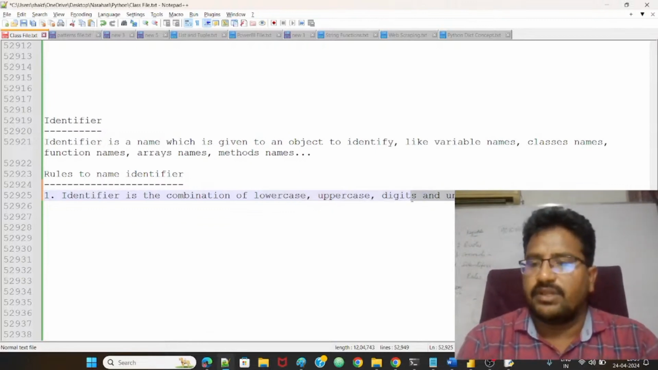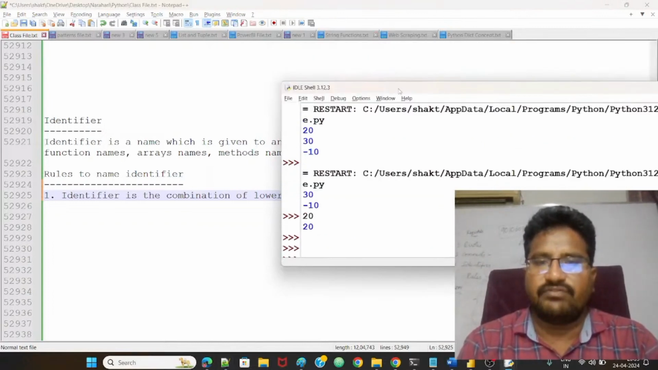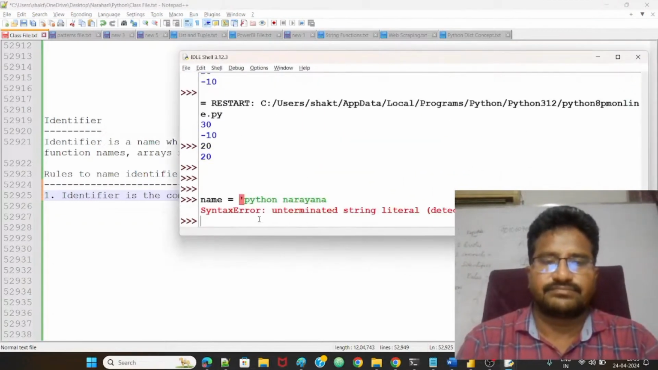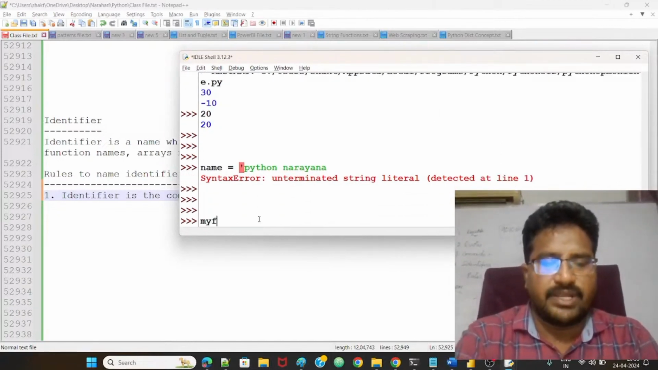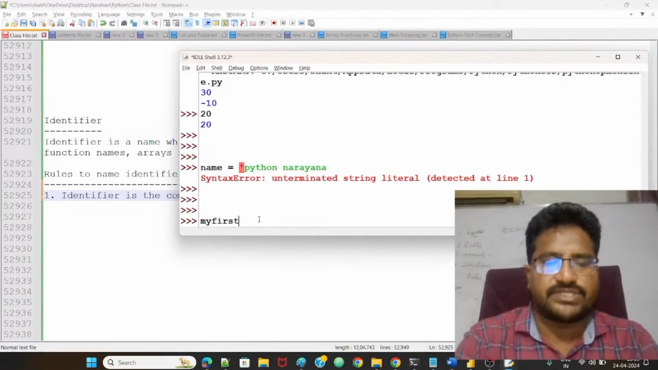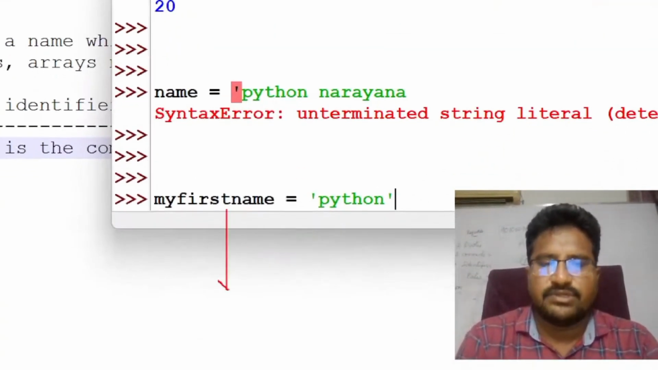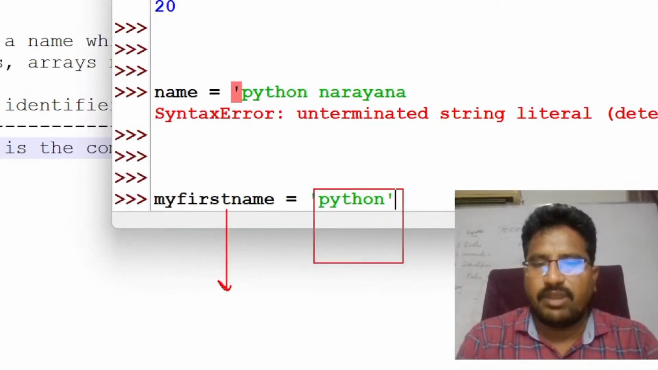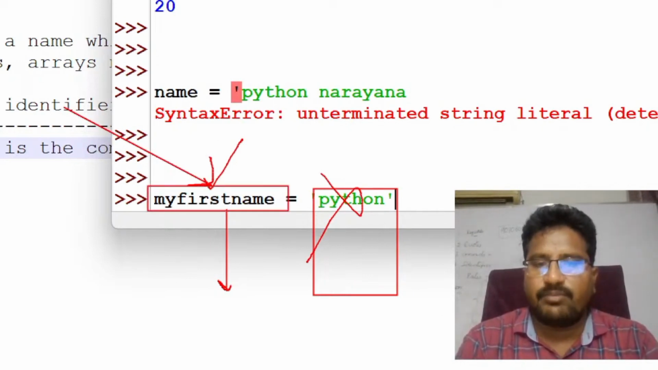Now, this one I show you clearly. All of you observe now. I'm taking my first name equal to, suppose, Python, guys. Now I give some combinations here, some examples. Don't think about what value I'm giving. It's not about the value, it's about the variable name, because this is called an identifier, right?